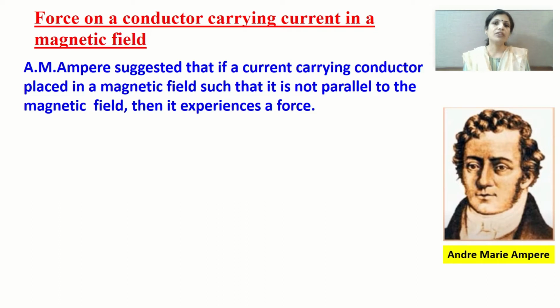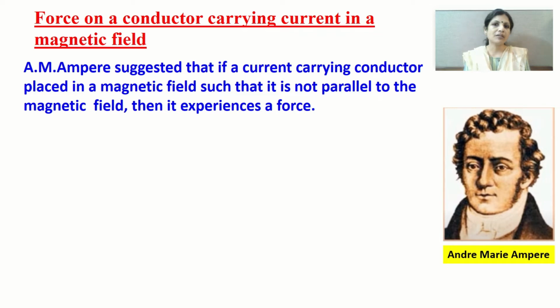But suppose we just pass electric current through the conductor, it remains stationary. It doesn't move. But the same conductor, if you place it in a magnetic field, and the conductor is a current carrying conductor, then the conductor experiences a force and moves. This is called the force acting on a conductor which carries electric current, and this is possible only when it is placed in a magnetic field.